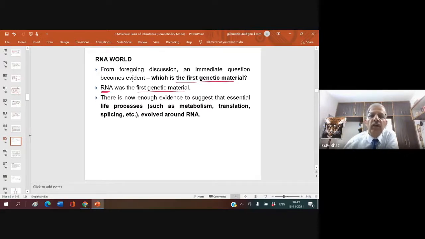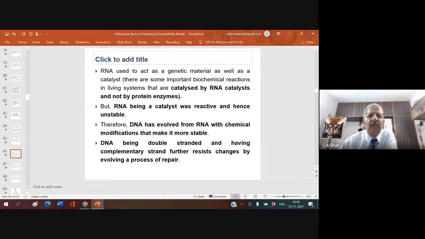There is now enough evidence to suggest that essential life processes such as metabolism, translation, splicing, etc., evolved around RNA, which we are going to study in detail in the coming classes. RNA used to act as a genetic material as well as a catalyst.